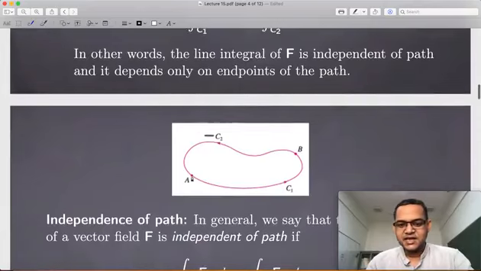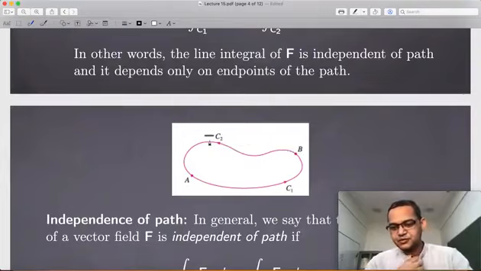Okay, so let us say one endpoint or the initial point is A and the terminal point is B. So I go from here to here along C1, and then I go from here to here along C2. So these are two curves, C1 and C2. But you see, I have written here minus C2 because I have given the orientation from B to A. Okay, so that is the minus of C2.